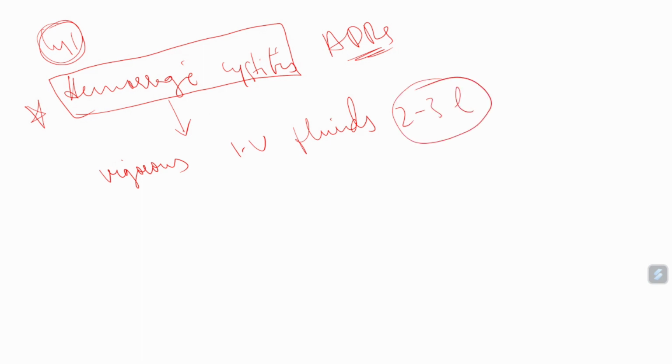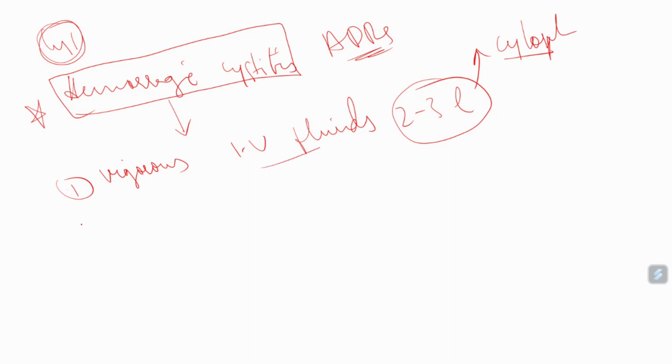So in this case, how can we prevent? Being a clinical pharmacist, we have certain guidelines for cyclophosphamide treatment. When cyclophosphamide is administered to the patient, hemorrhagic cystitis can happen. It is very common. So in that case, what we have to do, we should try to advise vigorous IV fluids to the patient. 2 to 3 liters of IV fluids are given when the patient is taking cyclophosphamide. One important point, to prevent hemorrhagic cystitis, we have to suggest vigorous IV fluids.